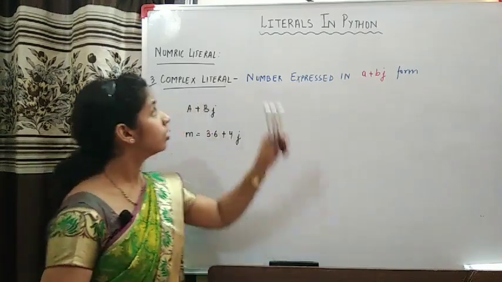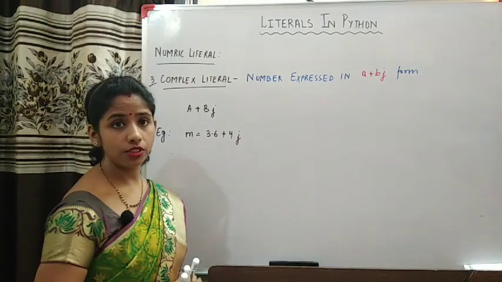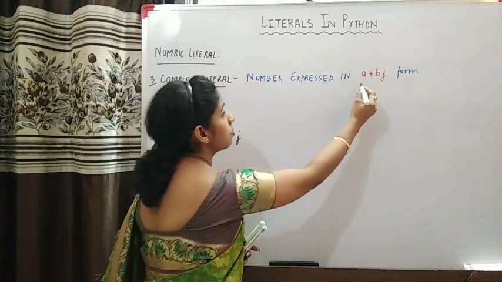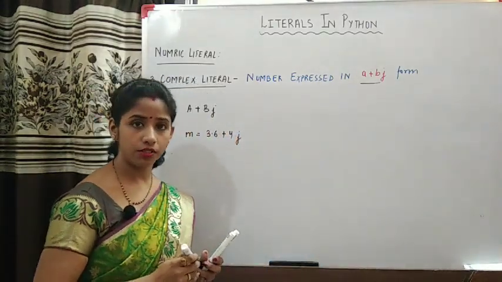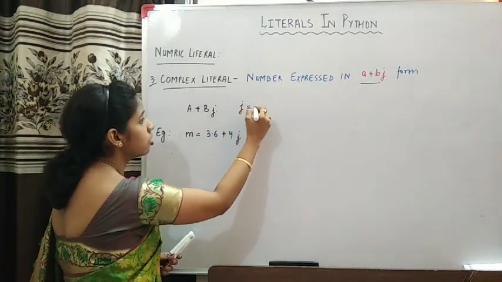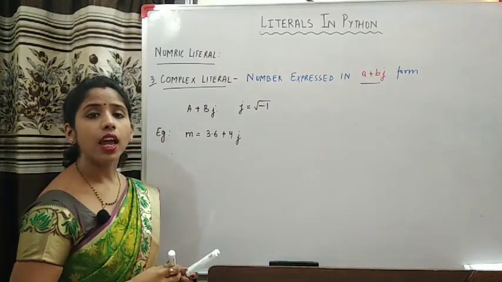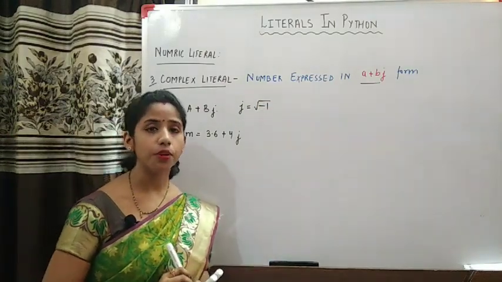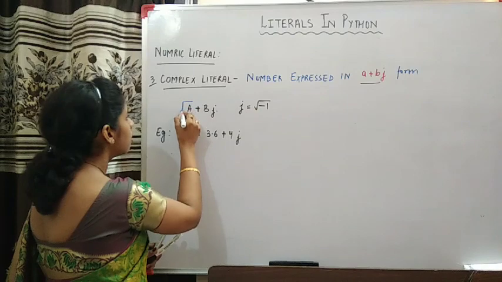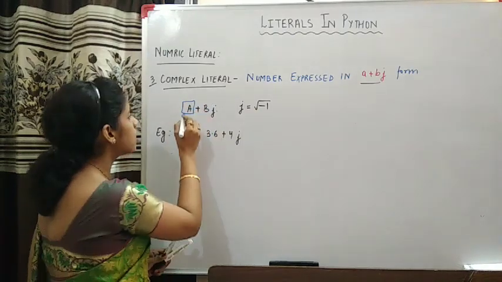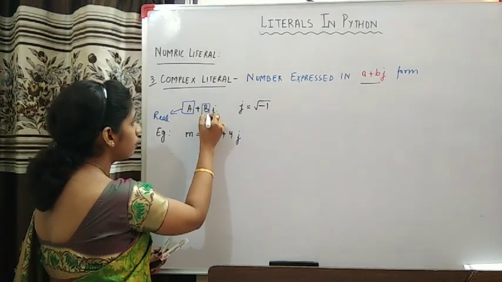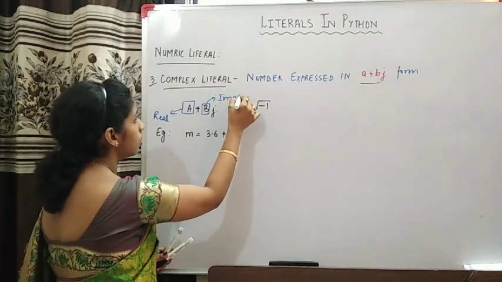In the sequence we have complex literals. Now complex literals are also numeric literals, and numbers expressed in a plus bj form are called complex literals. Now see this, in this form a plus bj, the variable j represents the square root of -1, and these are the same as imaginary numbers in your mathematics. So in this form, the portion before this sign is the real part, and the portion with the variable j is the imaginary part.